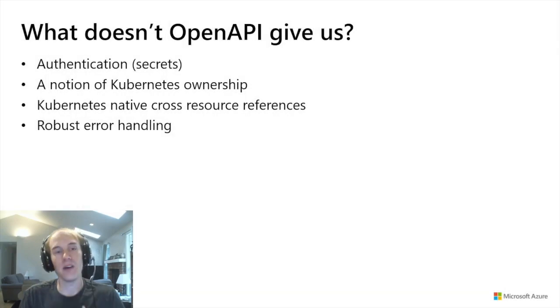So let's talk a little bit about what OpenAPI doesn't give us, because it doesn't give us everything. It doesn't do anything for us for authentication. It doesn't do anything for us for a notion of Kubernetes ownership or cross-resource references, and it doesn't give us any error handling. So even though OpenAPI solves a lot of our problems with regard to understanding what the shape of resources are, we still need to do the work to write the controller that understands, well, okay, my deployment of a resource failed. What do I do? Right? What's the next step? And we need to have some way of mapping ownership in Kubernetes into ownership in Azure, because it's not obvious from the OpenAPI specification how to do that.